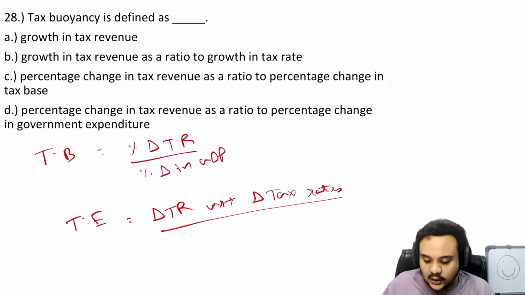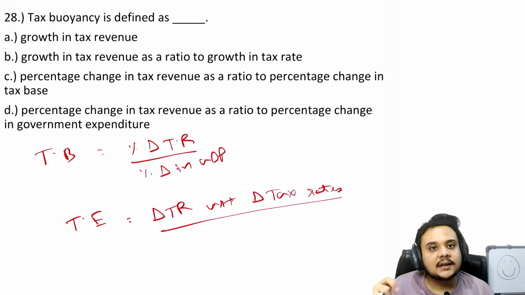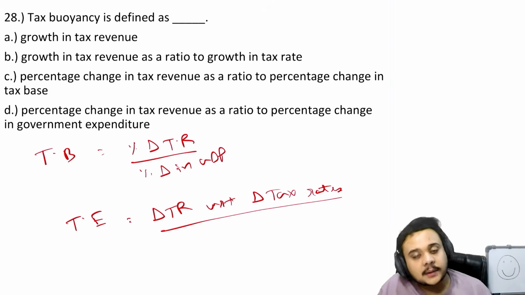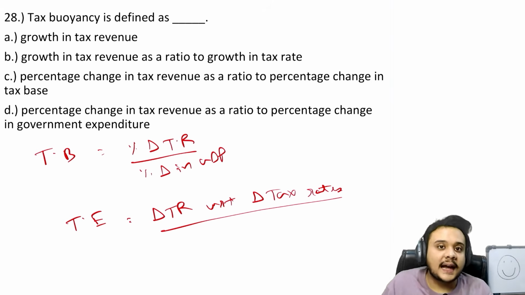Okay, so now we are talking about what happens to the tax revenue when the tax rates are changing. How fast is the tax revenue increasing when we say that the tax rate has now increased? Because the case can be that when the tax rate is 20%, then 60% of the population is working right now. But now let's say that the tax rate has increased to 40%. You cannot say that the tax revenue has also increased by 40%, because what if 20% of the population now